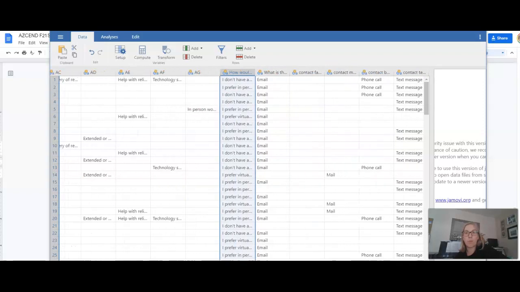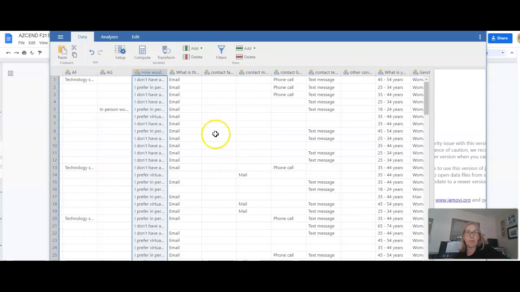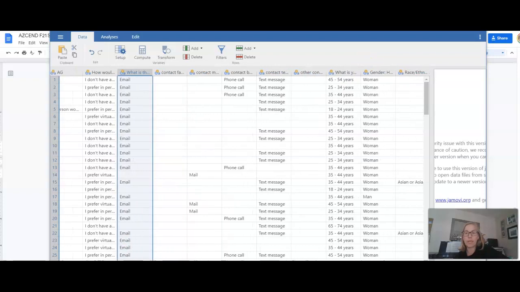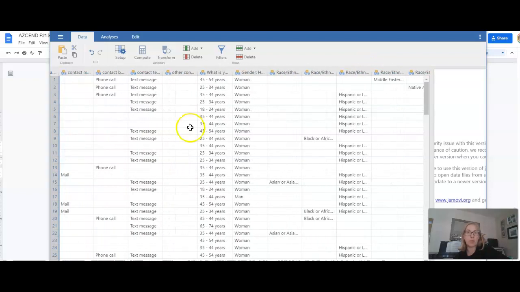Then they're asking what method of preference they have. Again, this one goes with all of these. So how many people said, yes, I want to get news through email? How many people said Facebook? I want to hear through mail, good old snail mail. I want to get a phone call from AZ Ascend. I want to get a text message or some other way. All right. So all of those went together for a question for someone to do.